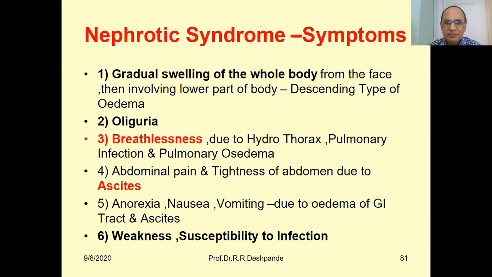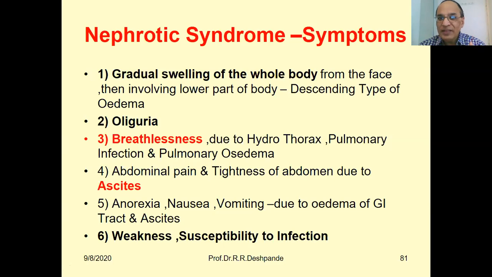Next, what are the symptoms? Repeat. Gradual swelling of the whole body from the face involving the lower part, like the middle part of your body, like ascites will be there. Peritoneal fluid, accumulation of fluid in the peritoneal cavity, that is called ascites. Then there will be swelling of the legs. In addition to that, there may be oliguria. Urine will be passed less. Urine amount will be less. Patients say that I have passed very less urine in the last 2-3 days, in the last month.